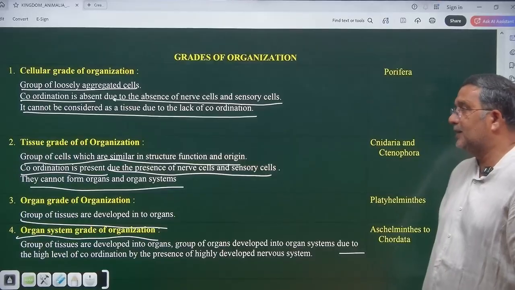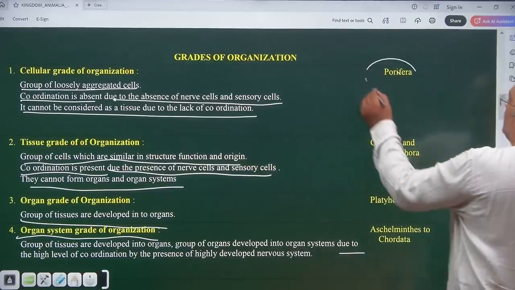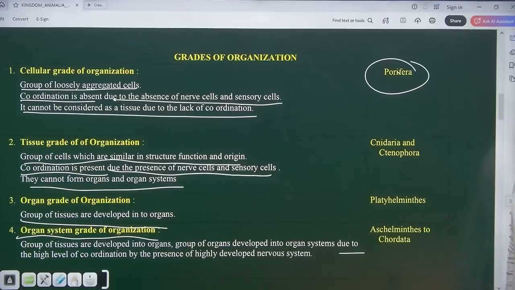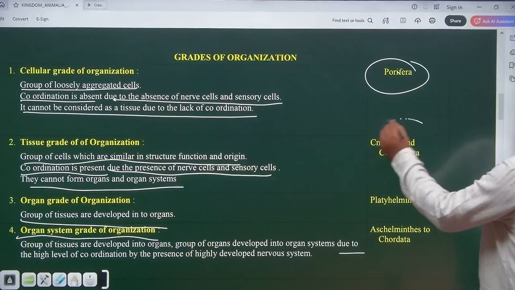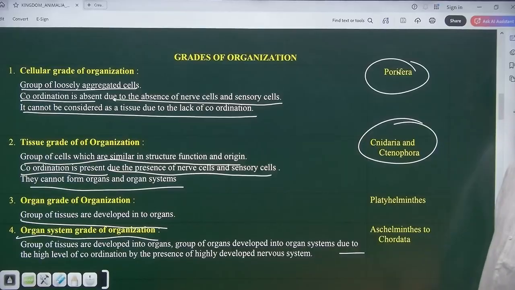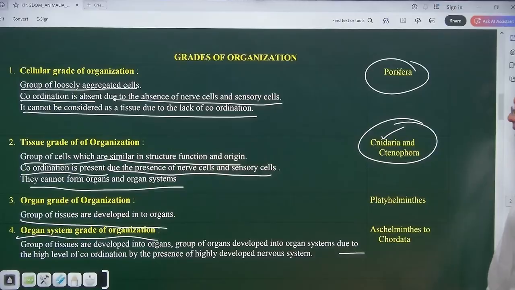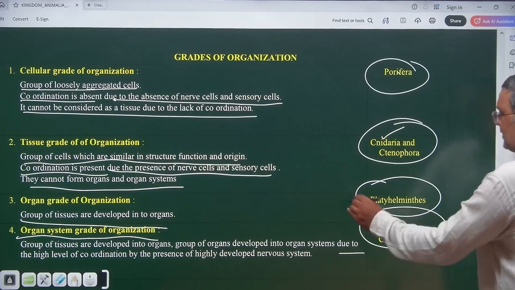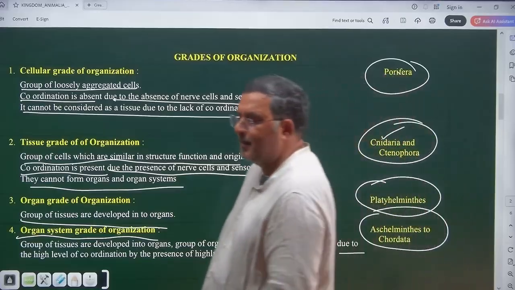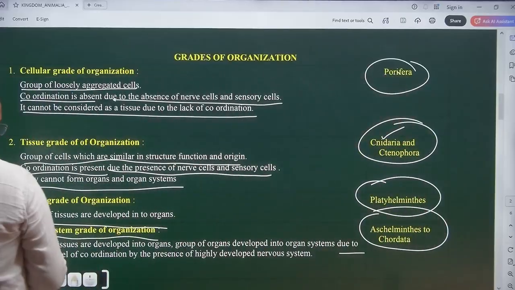We can use that word system. Cellular grade of organization is seen in phylum Porifera. Tissue grade of organization is seen in Coelenterata and Ctenophora, you may call it Cnidaria, no problem. Next, organ grade of organization is seen in phylum Platyhelminthes. Organ system grade is seen in Aschelminthes to Chordata.